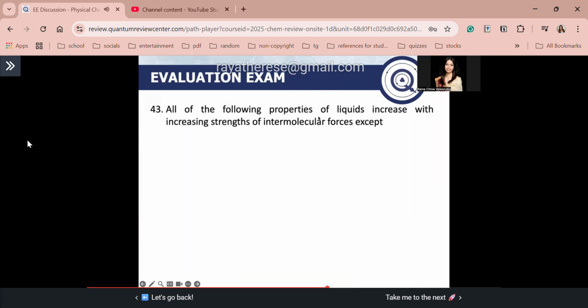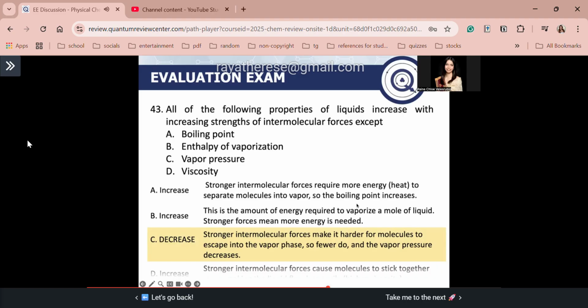Next, number 43. All of the following properties of liquids increase with increasing strengths of intermolecular forces except A, boiling point, B, enthalpy of vaporization, C, vapor pressure, or D, viscosity. So guys, let's look at the choices. For letter A, we know that if we increase IMFAs, that results in an increase in the boiling point, right? You know that already, guys, from inorg. Stronger intermolecular forces require more energy or more heat in order to separate the molecules into vapor. So the boiling point required to vaporize your liquid to turn it to vapor phase is increasing.